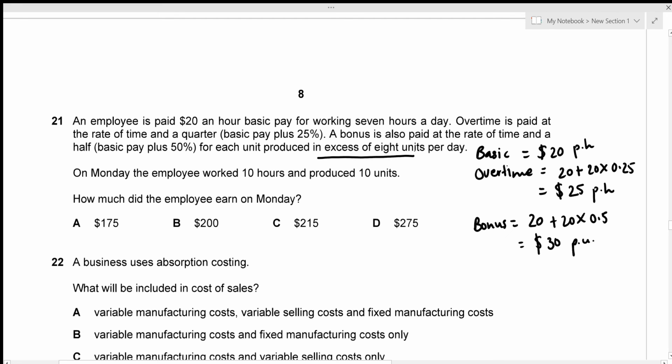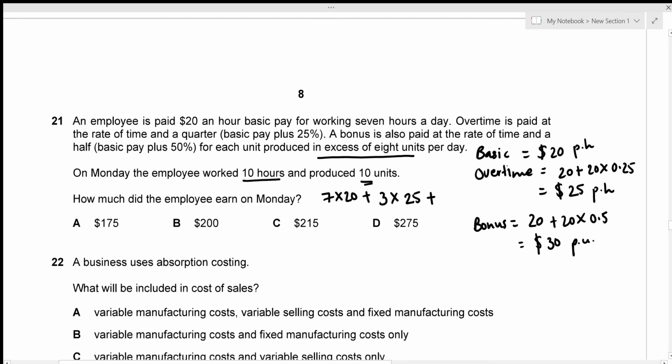So if the units are greater than 8, then we're going to charge $30 bonus as well. Now, the employee worked 10 hours. So for 7 hours, it's going to get the basic pay. And for the excess 3 hours, it's going to get the overtime pay. And we also have excess units. So greater than 8 units, which is 10.